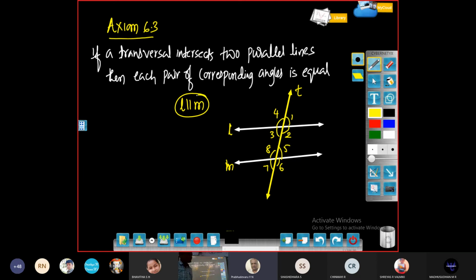With this condition only you can write that the corresponding angles are equal. So what about the converse? If the corresponding angles are equal, then can you call that the lines, L and M, are parallel? Yes, sir. Yes, you can call this another axiom. You can write down the statement like this. Axiom 6.4. The converse of the first one.